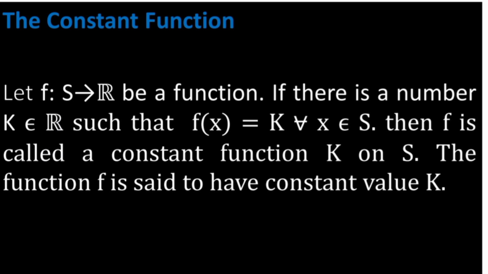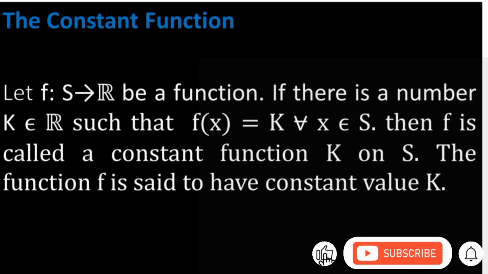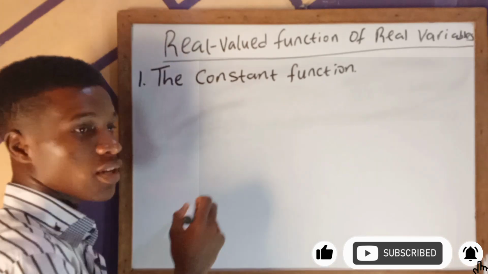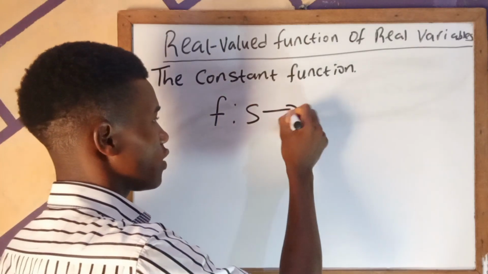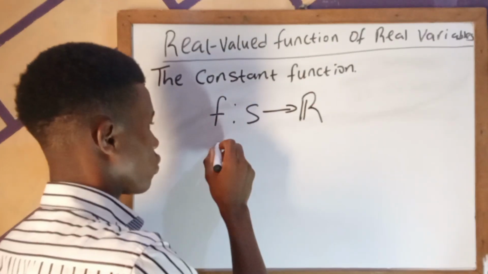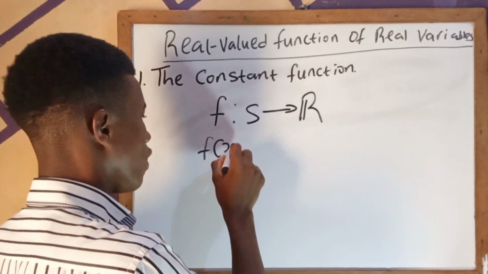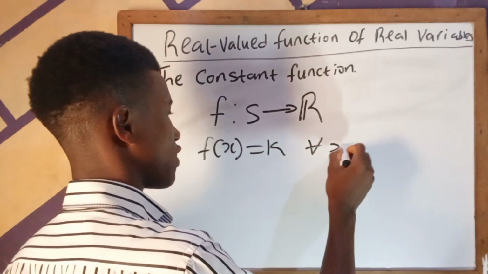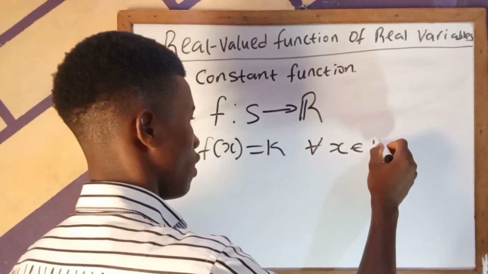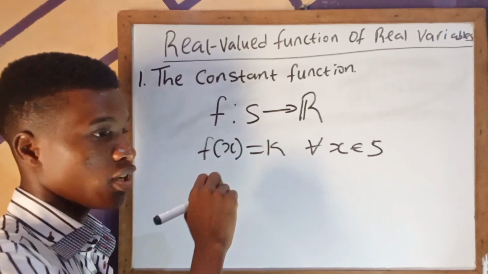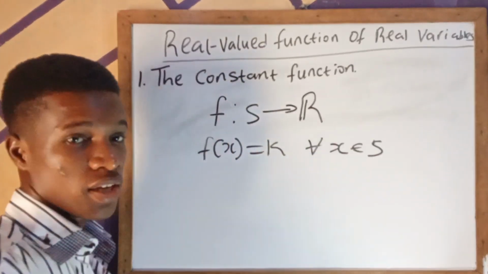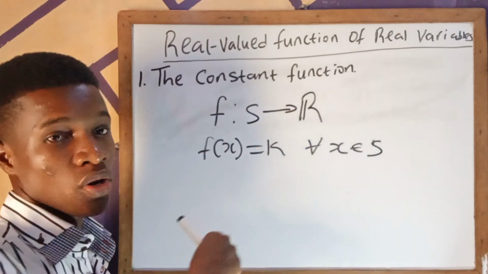If there is a number k, element of R, such that f of x equals k for all x elements of S, then f is called a constant function k on S. This basically means that for any value we can get from this source set, the value of k remains constant. That means the value we have in R always remains constant.